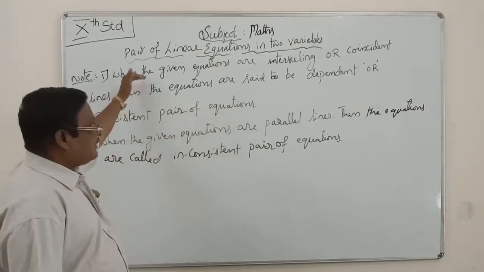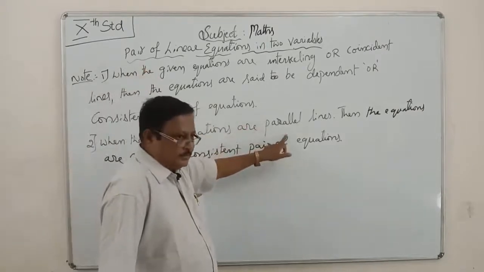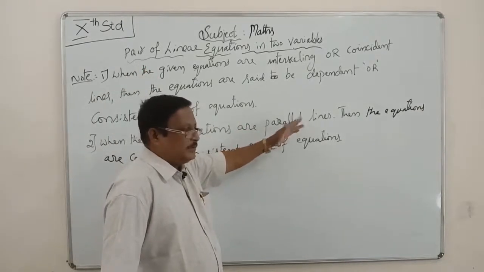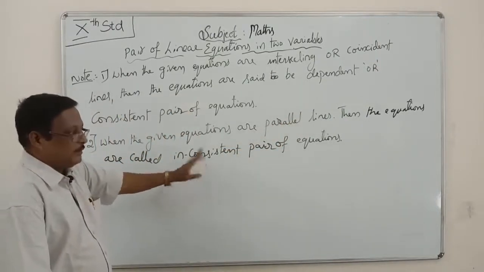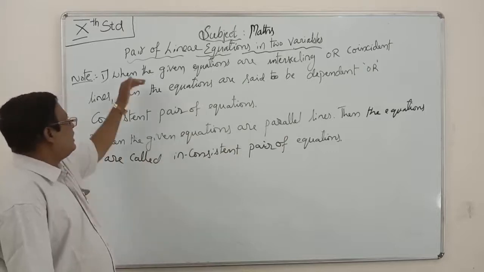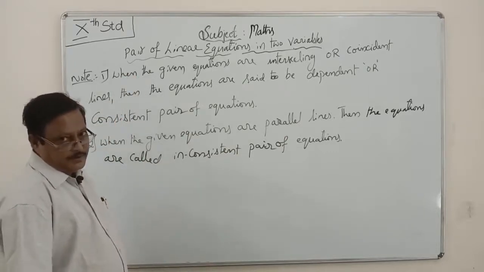Suppose the given equations are parallel lines. Then the equations are called an inconsistent pair of equations. This is note 1 and note 2. Next, exercise number 3.1.